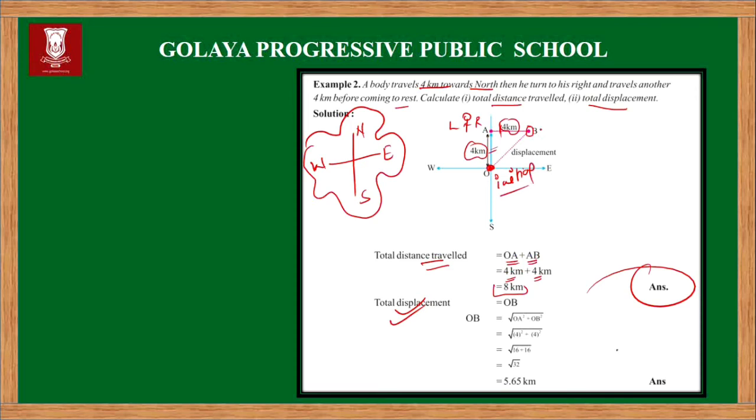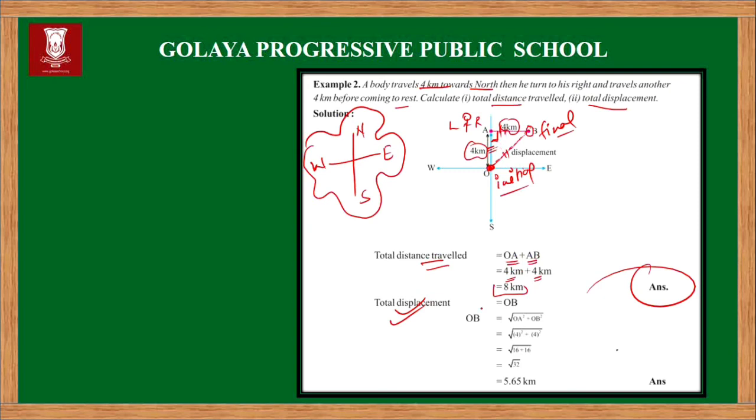This is the initial position, this is the final position, and this dotted line represents the shortest path, that is the displacement. This becomes a right angle triangle, and we can use the Pythagoras theorem here. This is the hypotenuse, and one of these is the base and the other is the perpendicular.